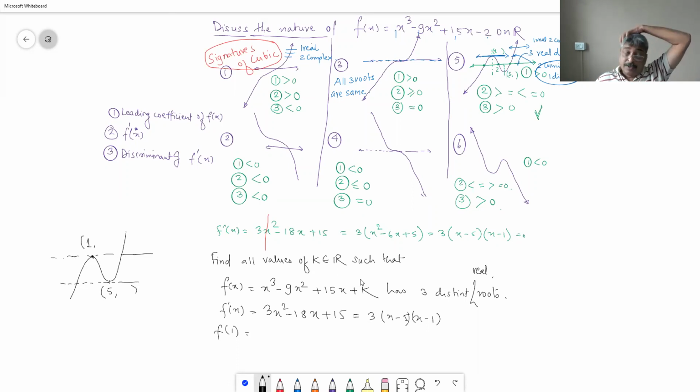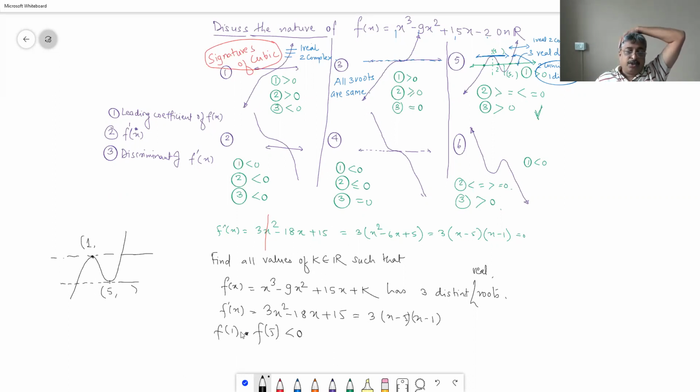If we want f of 1 into f of 5 to be greater than 0, what should we do? Sir, f of 1 into f of 5 is less than 0. Sir, we can say f of 1 should be greater than 0 and f of 5 should be less than 0. F of 1 into f of 5 should be less than 0. Yes, sir. So how much?